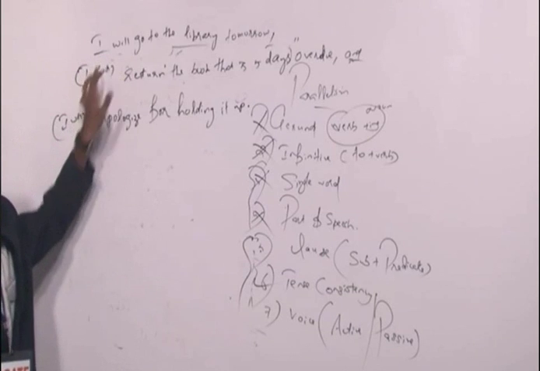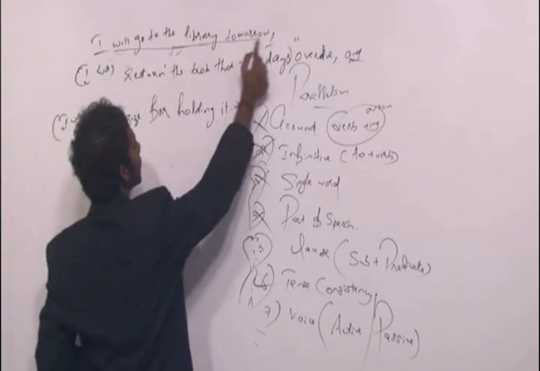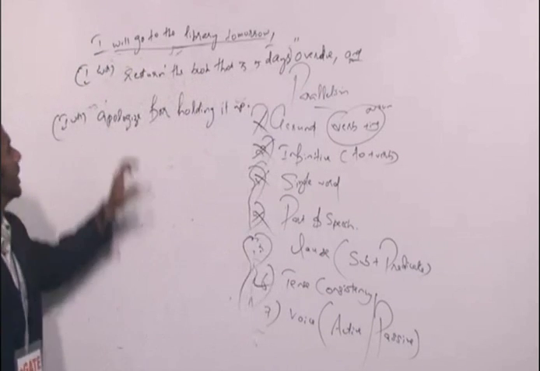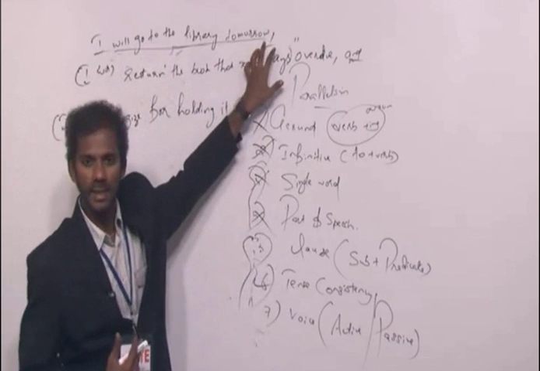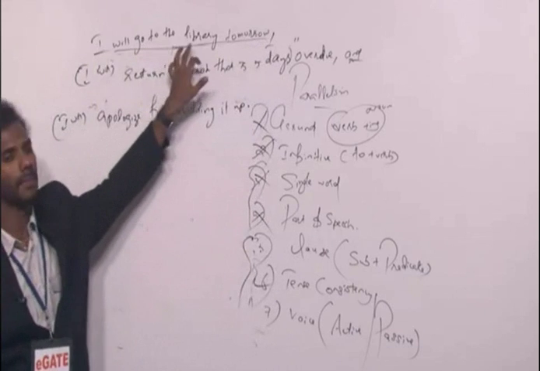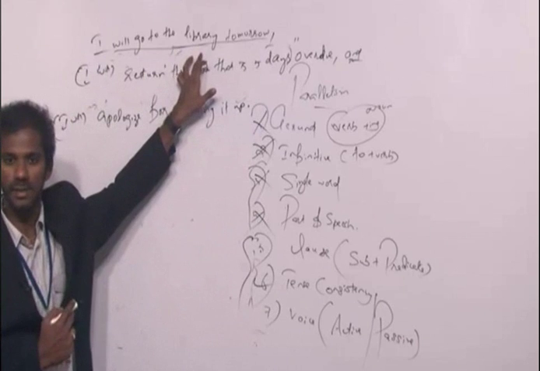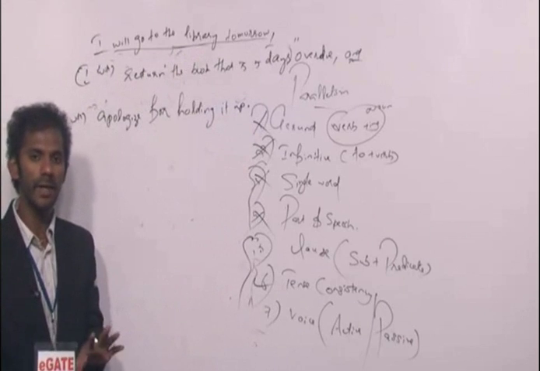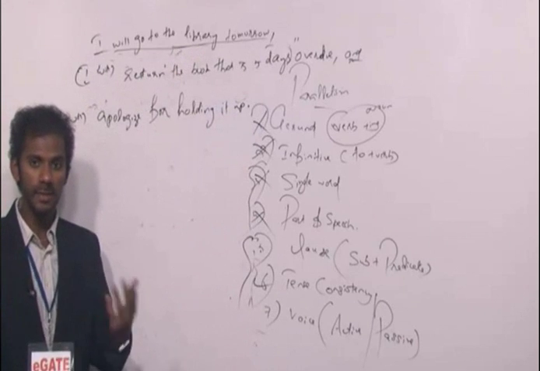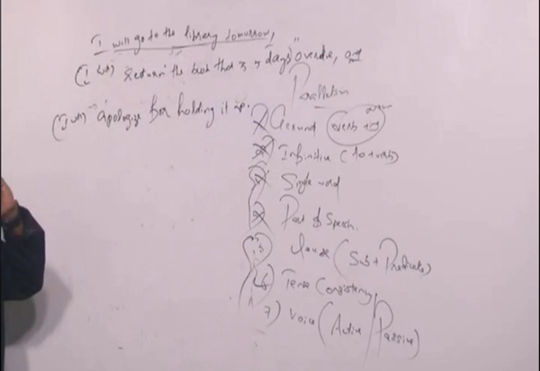I is a subject. What is the predicate here? Will go to the library tomorrow is the predicate. So this is a part of a sentence containing a subject and a predicate. So I can say this is a clause. Clear? So here the first idea is a clause, so all the other ideas must also be clauses. Come to the second one.